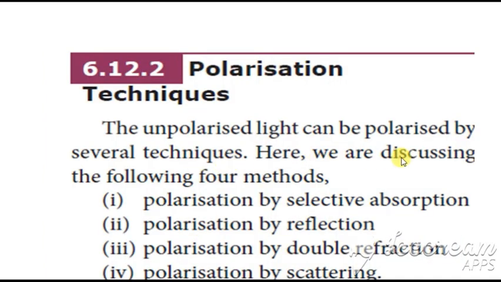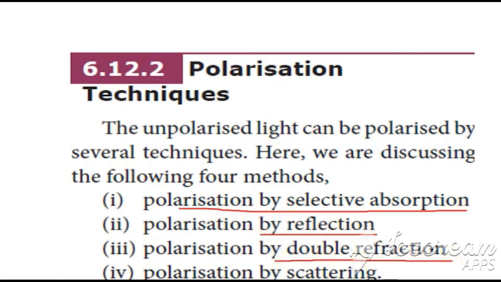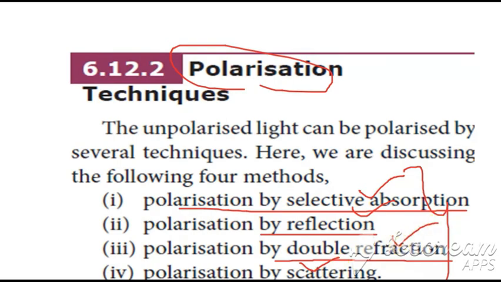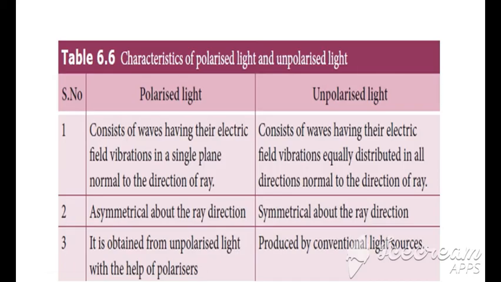So next we have the polarization techniques. The unpolarized light can be polarized by a few techniques. So what are they? The first one is polarization by selective absorption. Next, polarization by reflection, polarization by double refraction, and polarization by scattering. Okay, so these are a few methods of polarization. So how are they polarized? By selective absorption, reflection, double refraction and scattering. Clear with this?